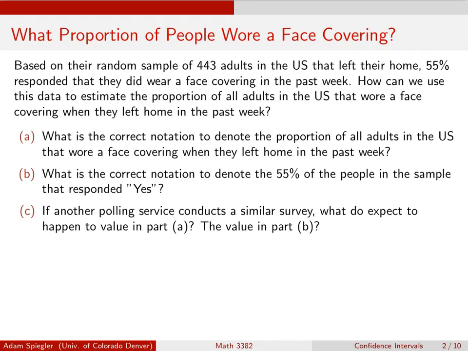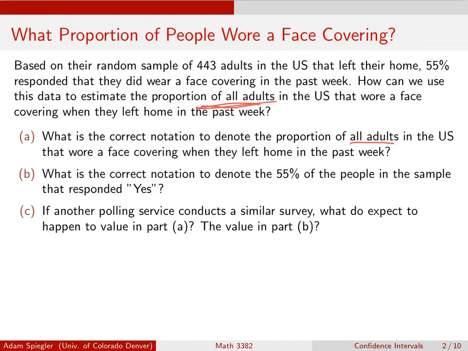So from the previous slide, we saw that we had a random sample that contained sample size N of 443 adults. And 55% of those adults responded that, in fact, they did wear a face covering in the past week. So if we wanted to use this data to come up with an estimate for the proportion of all adults in the US that wore a face mask in the past week when they left home, let's just keep a couple of things in mind before we move on. And so the first question is, what's the correct notation for the proportion of all adults in the US that wore a face covering?